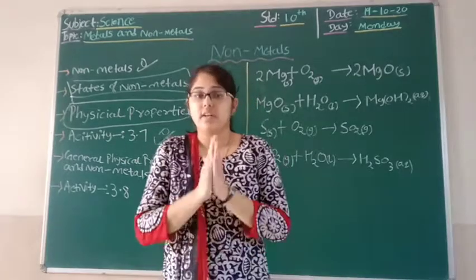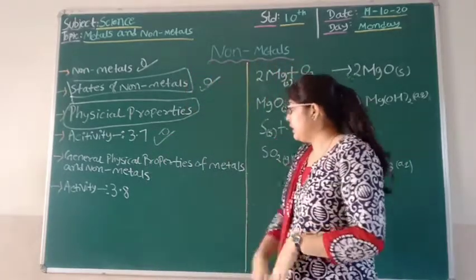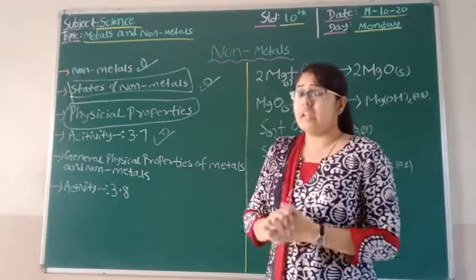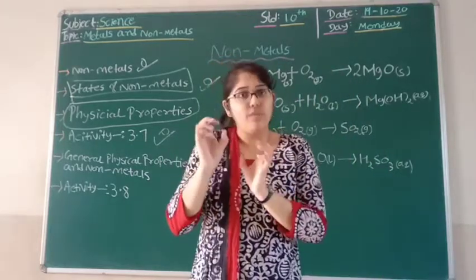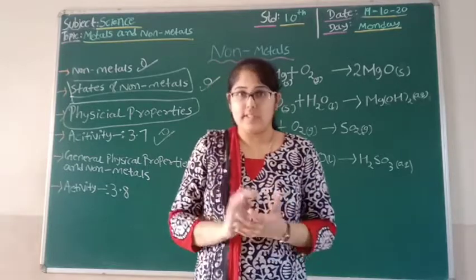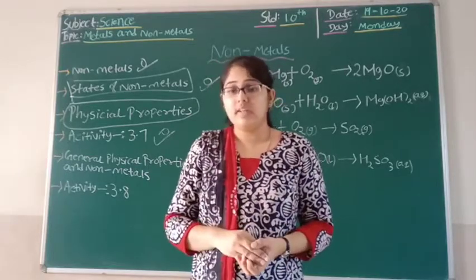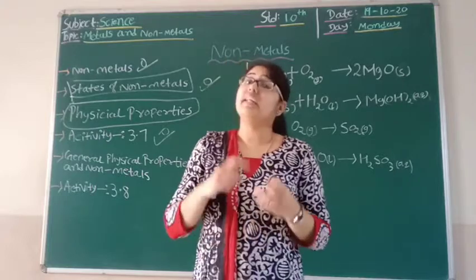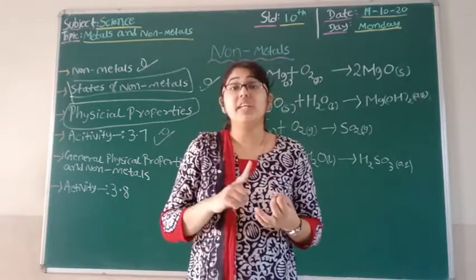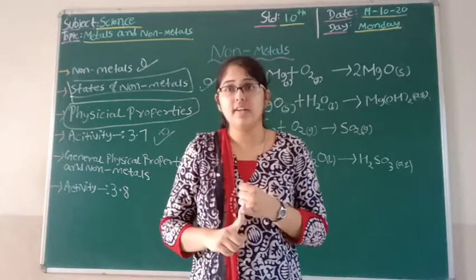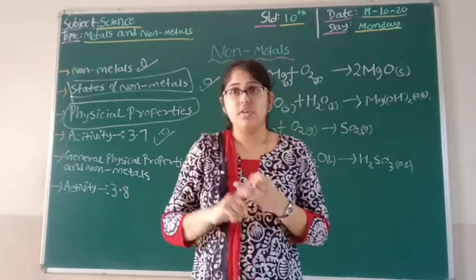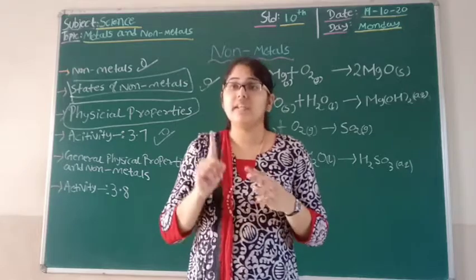So students, now we are going to see activity 3.1. In that we are going to see the acidity and basicity of oxides. Now what we need: a burner, a test tube, magnesium ribbon, and sulfur powder. I am repeating, we need a burner, we need a test tube, we need magnesium ribbon, and we need sulfur powder.